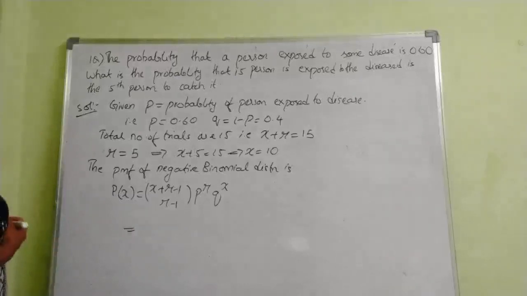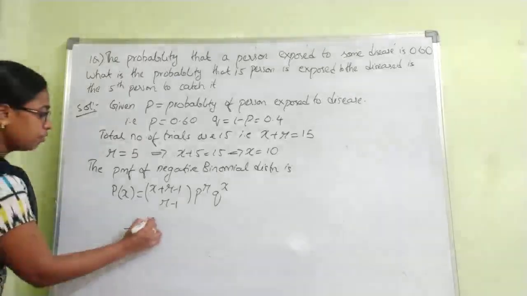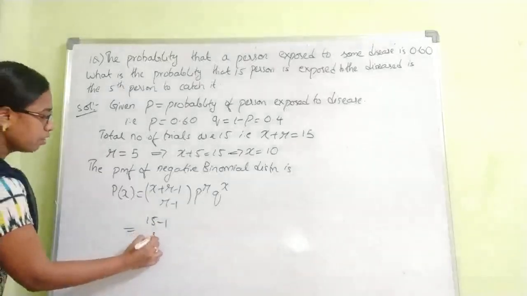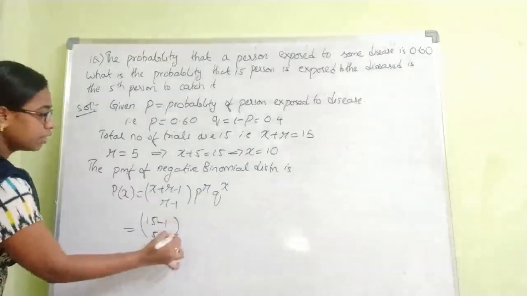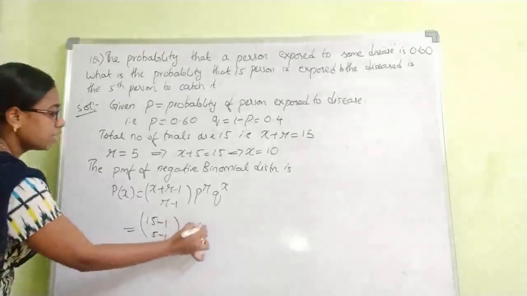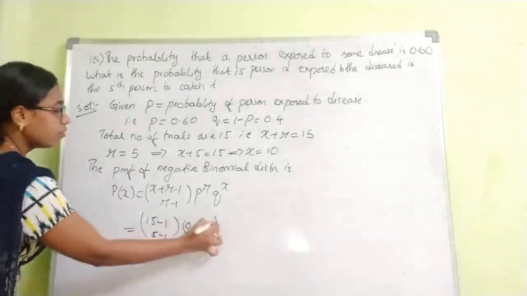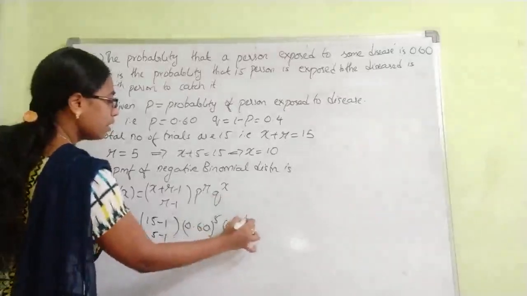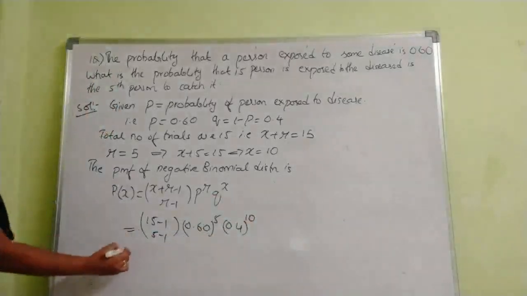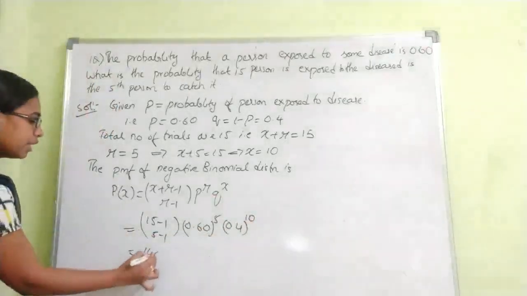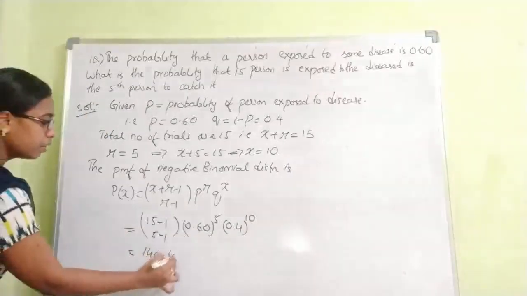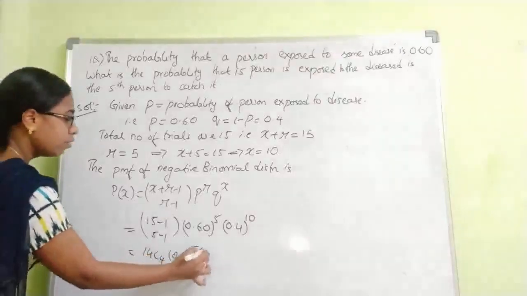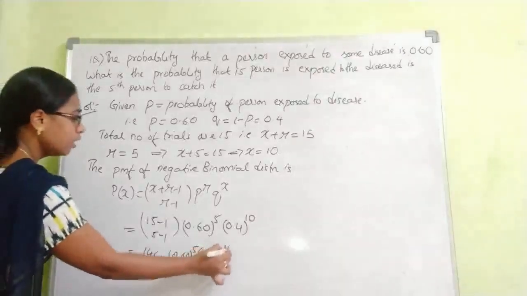X plus R is 15, so 15 minus 1, C, 5 minus 1, into P value 0.60 whole power 5, Q value 0.4 whole power X value 10. So this is 14C4 into 0.6 power 5 into 0.40 power 10.